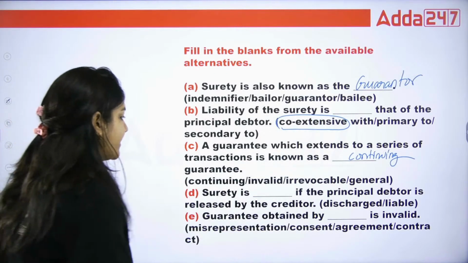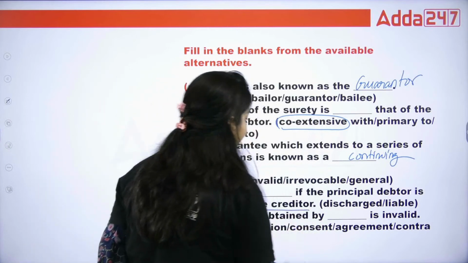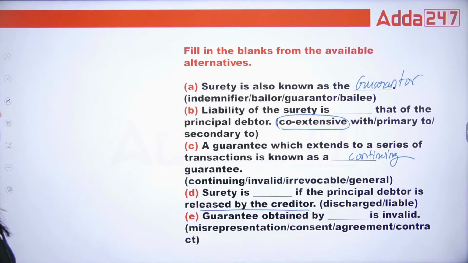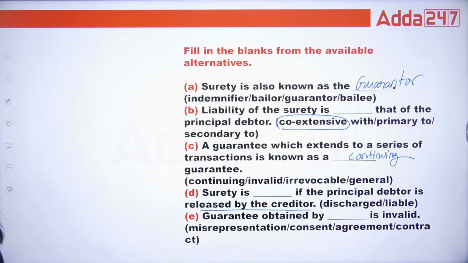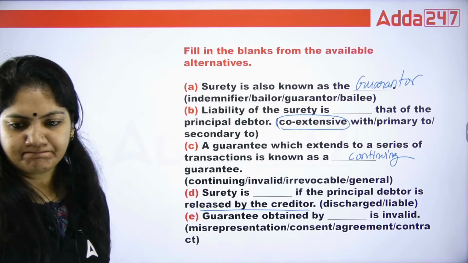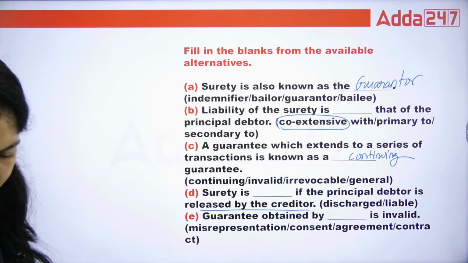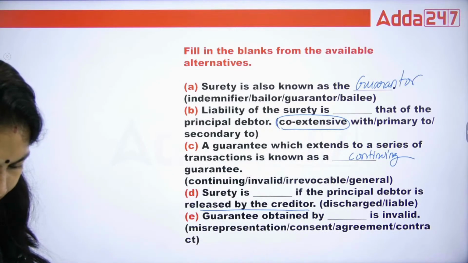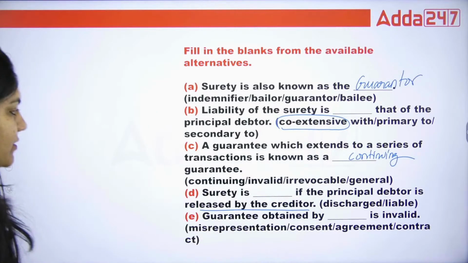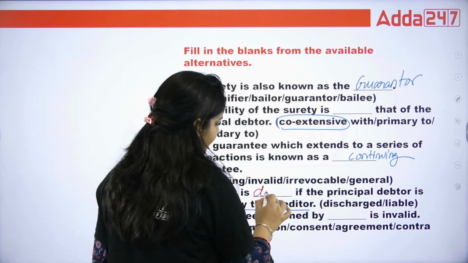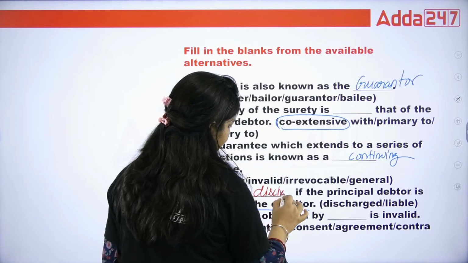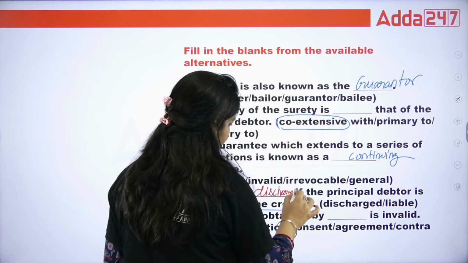Surety is dash if the principal debtor is released by the creditor. If the principal debtor, class, is released by the creditor, whether the surety is liable or the surety will also be discharged. This is a very good question. So in that question, the surety will also be discharged if the principal debtor is discharged. Okay.